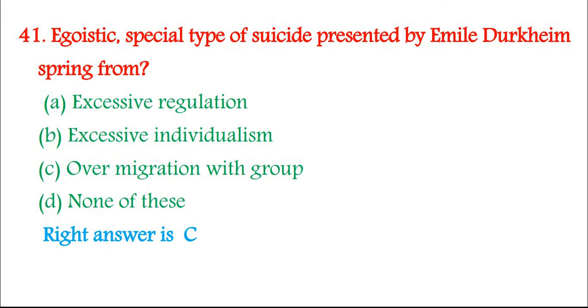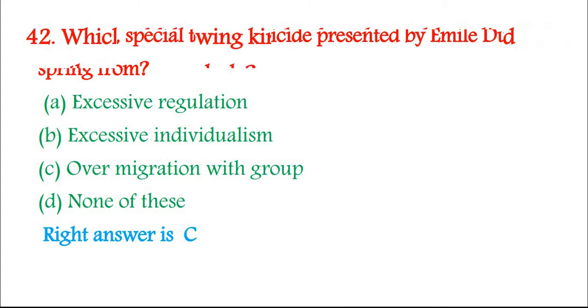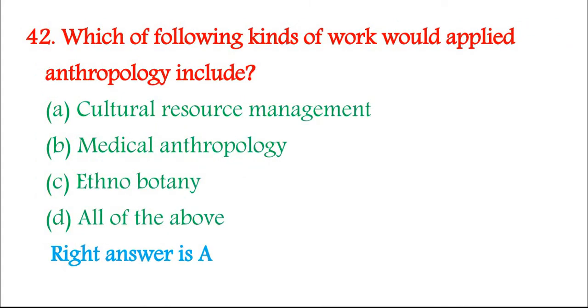41. Egoistic, a special type of suicide presented by Émile Durkheim, springs from A. Excessive regulation, B. Excessive individualism, C. Over-migration with group, D. None of these. Right answer is C. 42. Which of the following kinds of work would applied anthropology include? A. Cultural resource management, B. Medical anthropology, C. Ethnobotany, D. All of the above. Right answer is A.